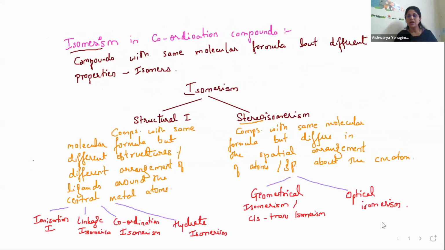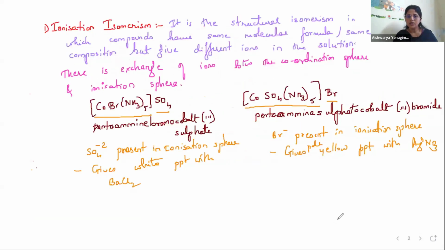We had discussed the first one, that is ionization isomerism. I'm recapitulating it. They give different ions in the solution. So the ions are different. Don't get confused with coordination isomerism. The ions are different, and ions are exchanged between the coordination sphere and the ionization sphere.